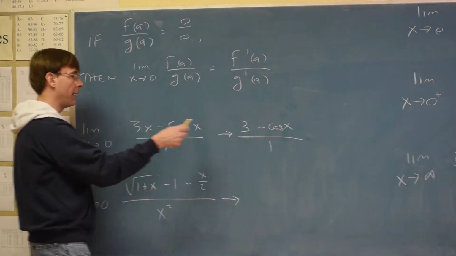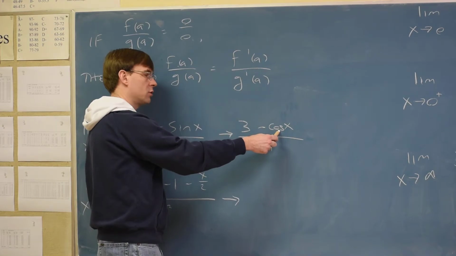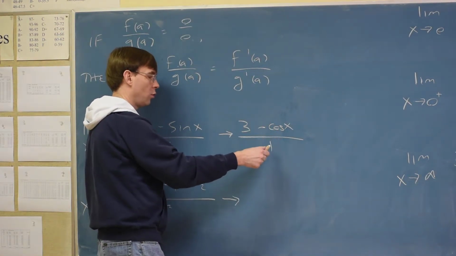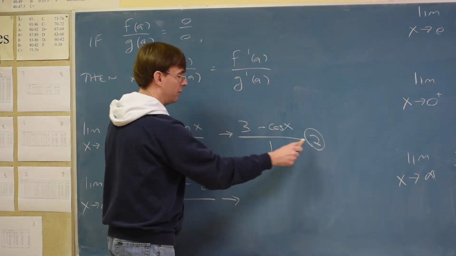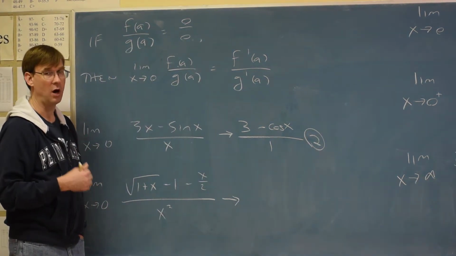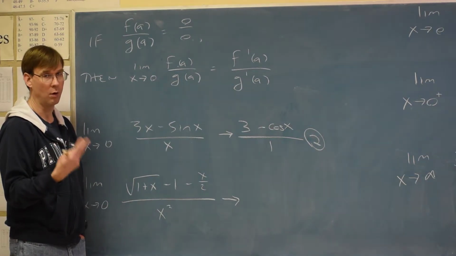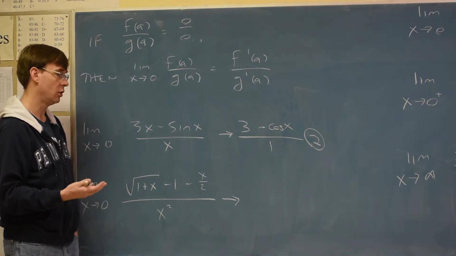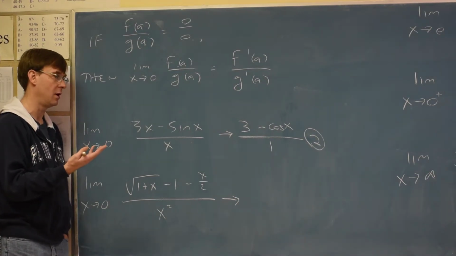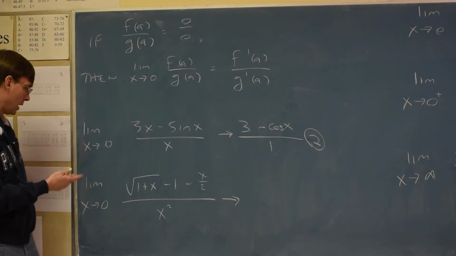If you put 0 in, cosine of 0 is 1, 3 minus 1 is 2, 2 over 1 is a grand total of 2. So this particular version of 0 over 0 is not impossible, 0, or 1, it is 2. And without L'Hopital or Bernoulli or whoever you want to give credit to, nobody could have figured that out.